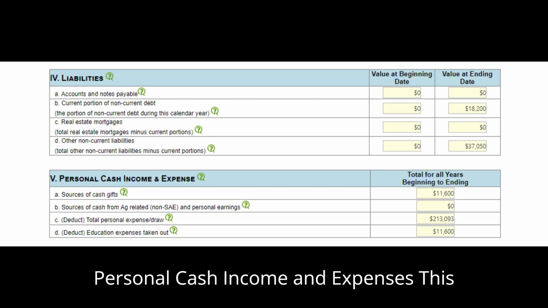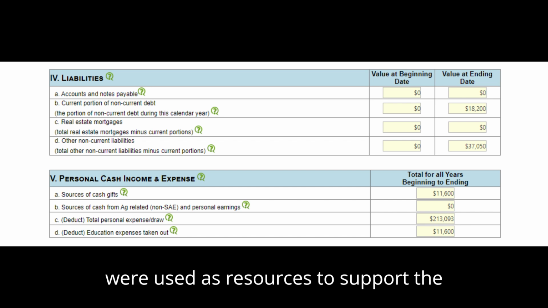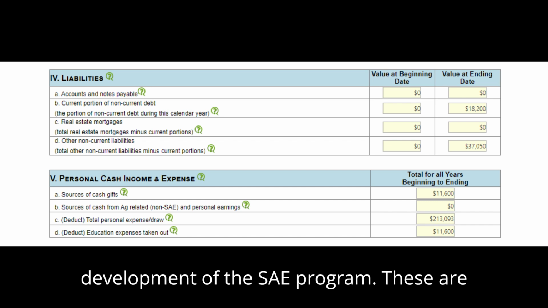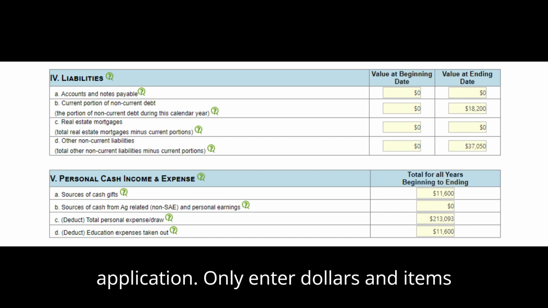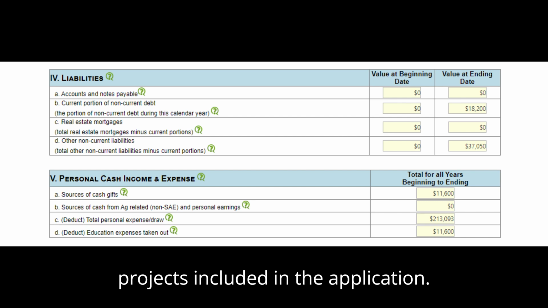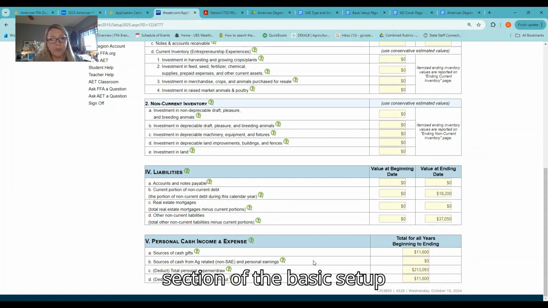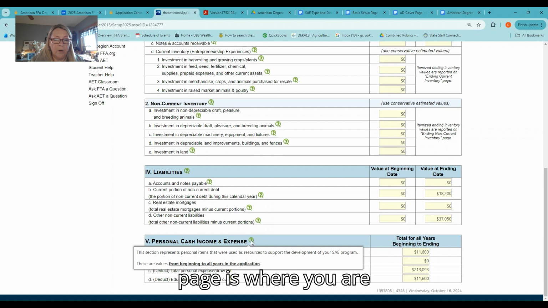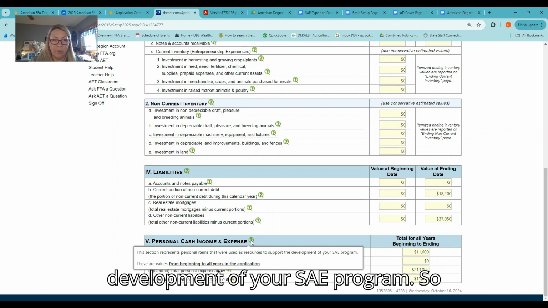Personal cash income and expenses. This section represents personal items that were used as resources to support the development of the SAE program. These are values from beginning to all years in the application. Only enter dollars and items that are directly related to the SAE projects included in the application. The personal cash income and expense section of the basic setup page is where you are going to put the personal items that you used as resources to support the development of your SAE program.